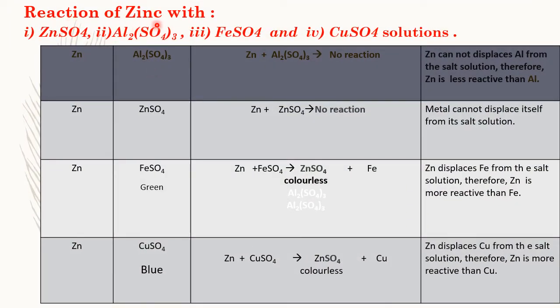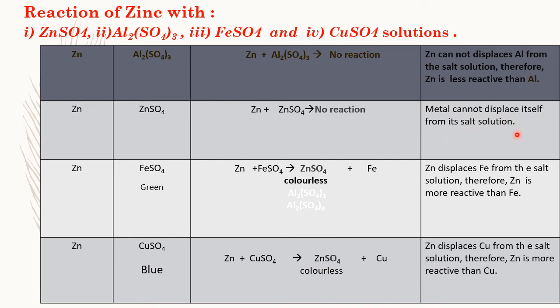Reaction of zinc with zinc sulfate, aluminium sulfate, ferrous sulfate and copper sulfate solutions. When we add zinc in aluminium sulfate, no reaction takes place. Zinc cannot displace aluminium from the salt solution. Therefore, zinc is less reactive than aluminium. Likewise, when you add zinc metal in zinc sulfate solution, no reaction takes place because a metal cannot displace itself from its salt solution.